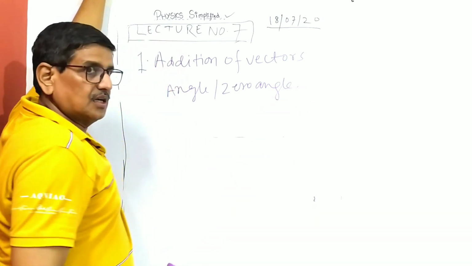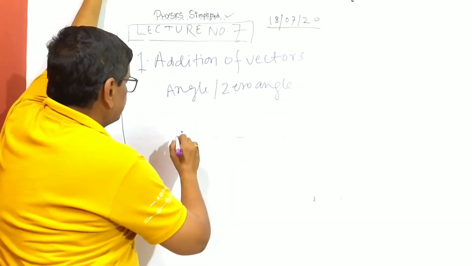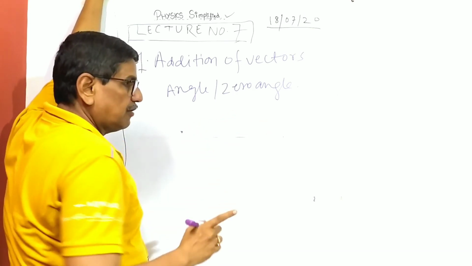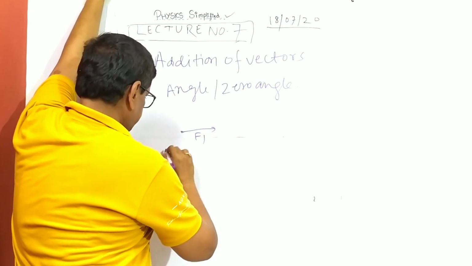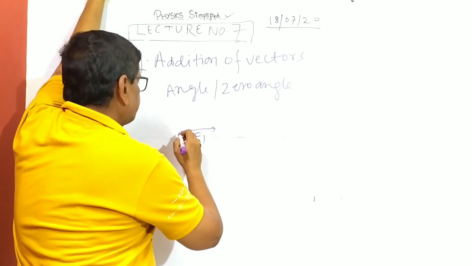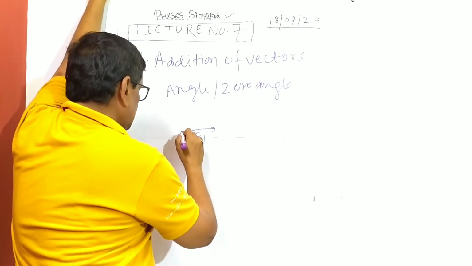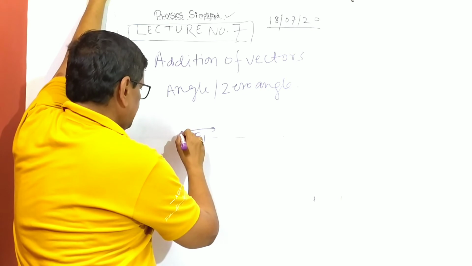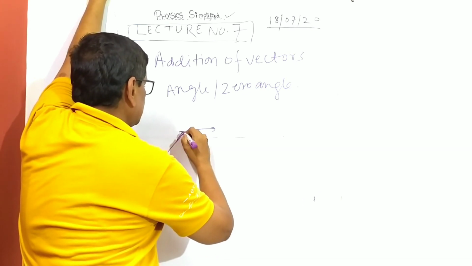Suppose at a particular point, I am dealing with a practical example. Forces, I am saying, not vector energy, I am saying two forces, F1 and F2. F1 and F2 are acting. So F1 is this and F2 is this.